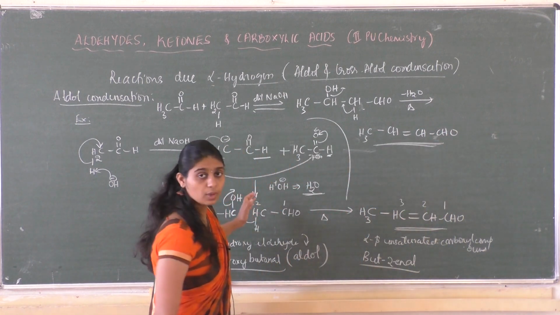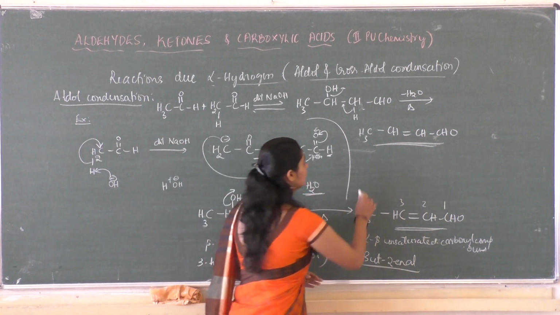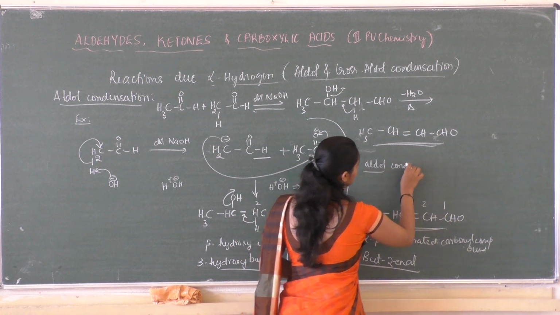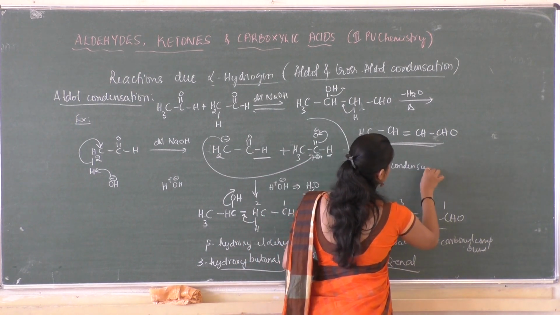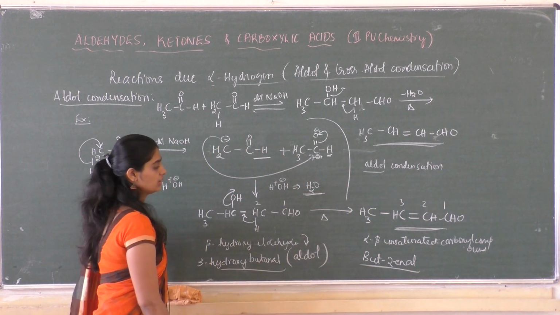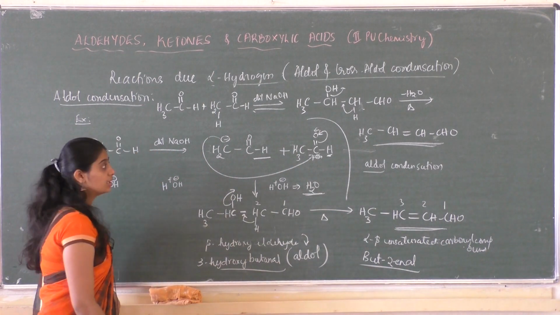So aldol is formed, which on heating undergoes condensation, so this is called aldol condensation. So the reaction is called aldol condensation. This is the aldol condensation product, that's nothing but an alpha beta unsaturated carbonyl compound, which is the product of aldol condensation.